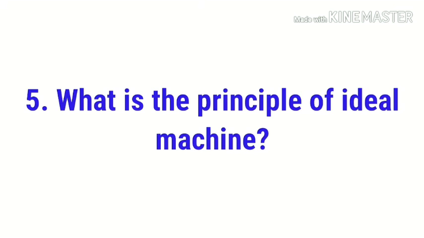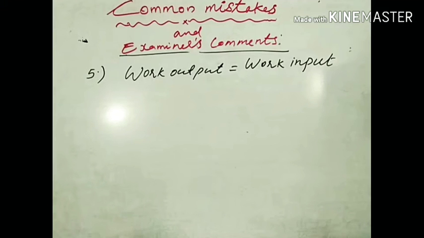What is the principle of an ideal machine? A very simple question. All of you may be knowing the answer. Let's go to the analysis. It's a 1 mark question. All of you know the answer. Principle of an ideal machine. Ideal machine, not the actual machine. Work output is equal to work input. Alright. In case of actual machine, this is not applicable.